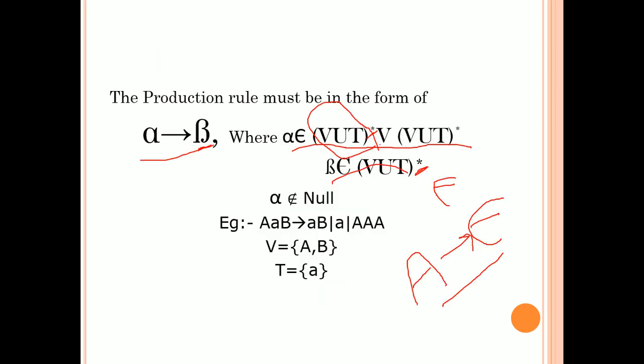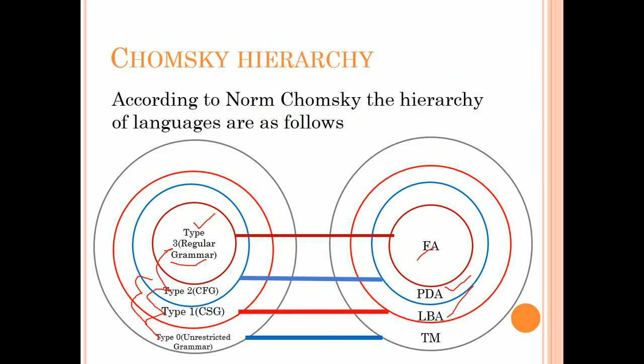Is it clear? So we have 4 classifications. Remember that: type 0, type 1, type 2, type 3. Okay, so type 3 is a subset of type 2, type 2 is a subset of type 1, and type 0 is the final one. All of them have equivalent mathematical models.